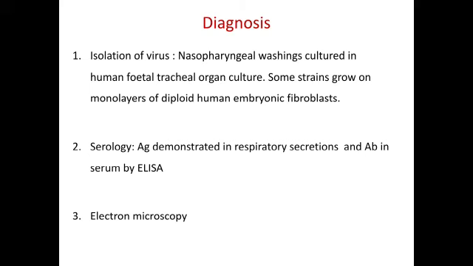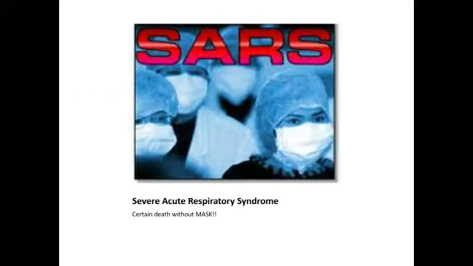Some strains grow on monolayers of diploid human embryonic fibroblasts. Antigen demonstration and serology is by ELISA, both antigen and antibody detection, and electron microscopy.